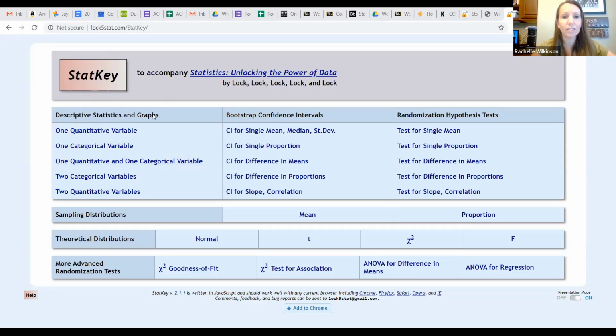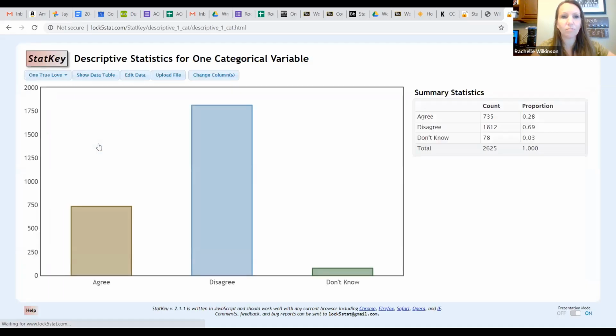For all of chapter 2, we're going to be right over here on the left side where it says descriptive statistics and graphs. As long as you know what you're dealing with, how many and what type of variables, you can just click on that link. In this case, we're looking at one categorical variable. So I can click on one categorical variable, and it will take me to the page that will let me do graphs and summary statistics for one categorical variable.